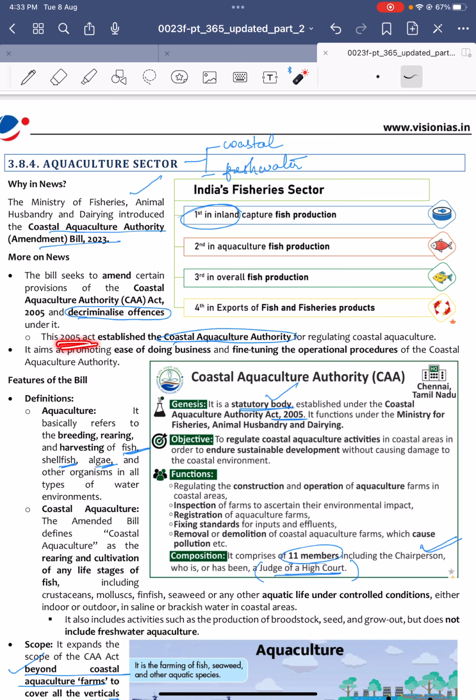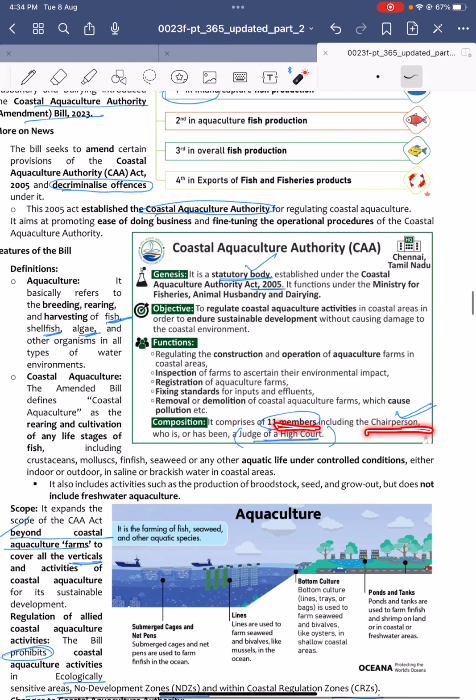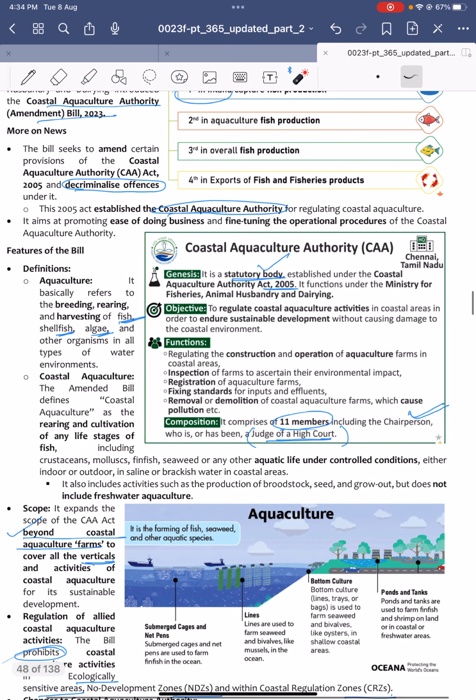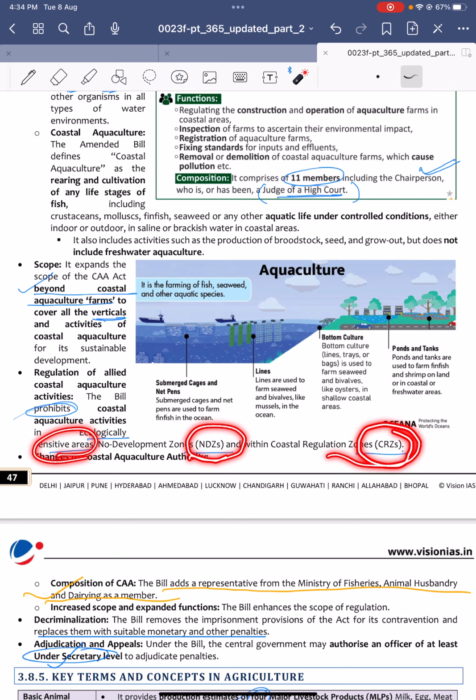So this 2005 Act established the Coastal Aquaculture Authority, and it is nothing but a statutory body, and it consists of 11 members, including a chairperson who is or has been a High Court judge, retired or present. And scope is nothing but this act is applicable beyond coastal aquaculture farms to cover all verticals and activities. And it prohibits coastal aquaculture activities in eco-sensitive zones, no development zones, and also coastal regulatory zones.